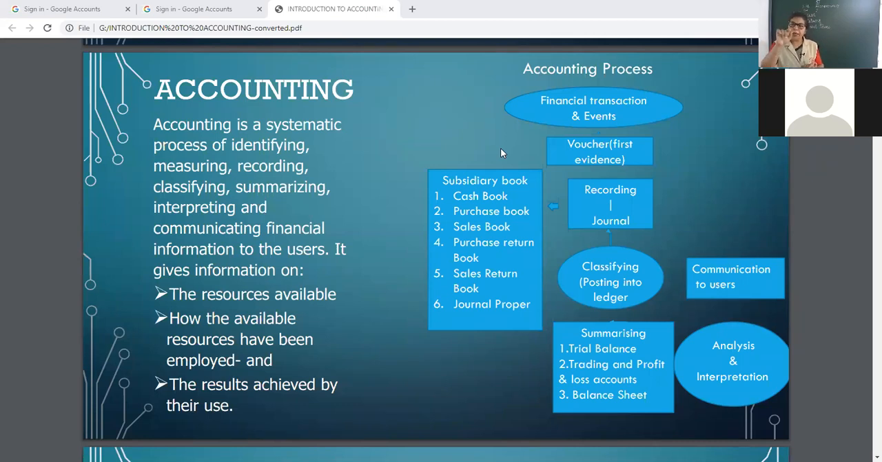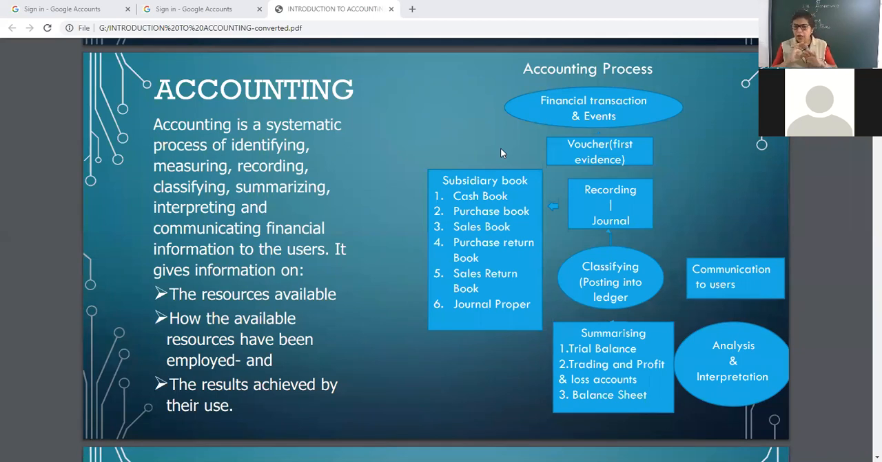Like if you pay your fees, that will be entered in your scholar number, same as, like, Mr. Abhishek Bachchan has one account in our books. All the entries related to Abhishek Bachchan will be entered in his ledger. That is classification in different accounts, and that is known as posting in ledger, posting in account.